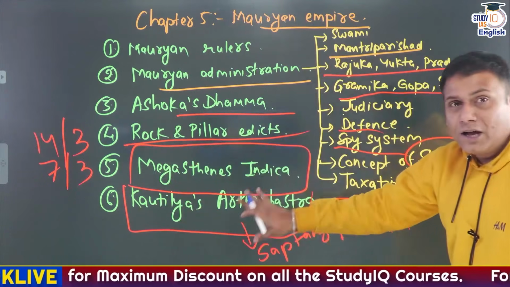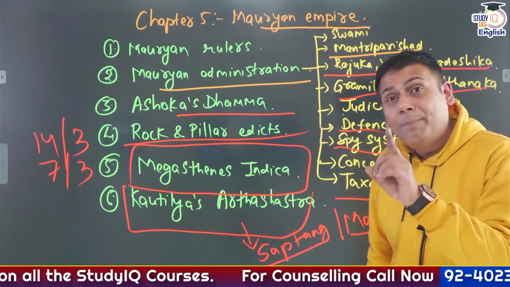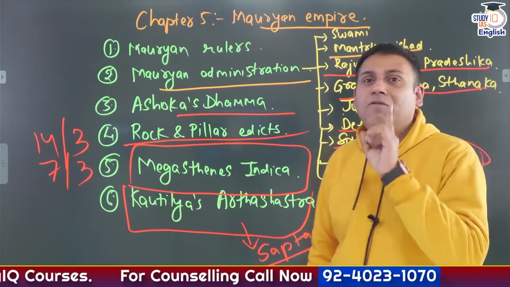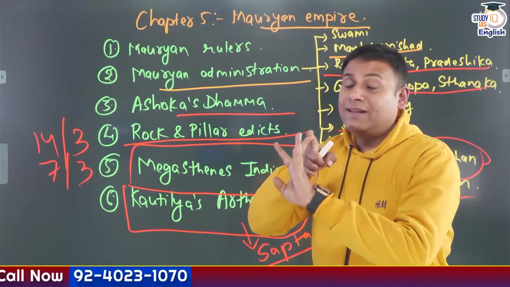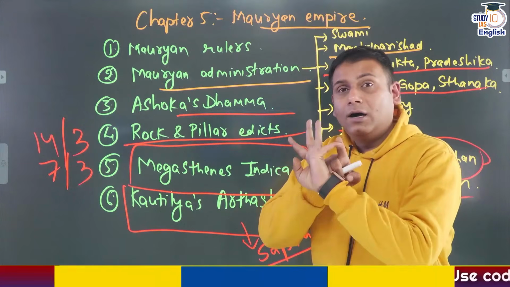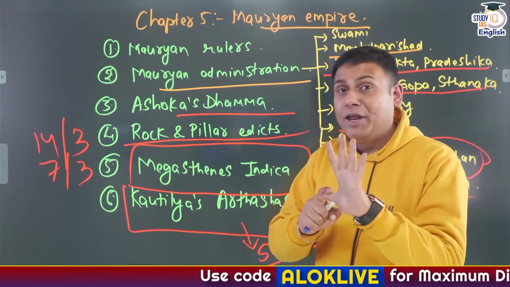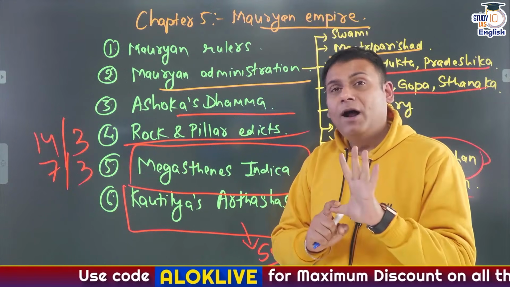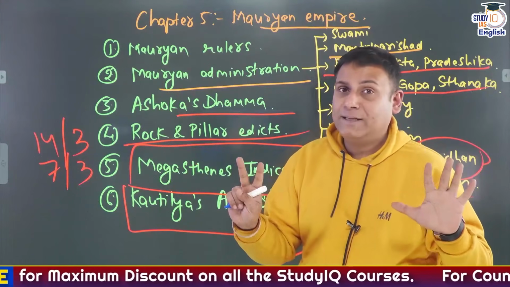So, Kautilya's Arthashastra goes through the Saptanga theory and the Mandal theory. Saptanga means 7 limbs of the administration. Swami, that is king. Then Amatya, that is minister. Janpad, that is territory. Then Durg means fort. Dand means army, not punishment. Then apart from this, Kosh, treasury, and the 7th is Mitra, that is alliances.